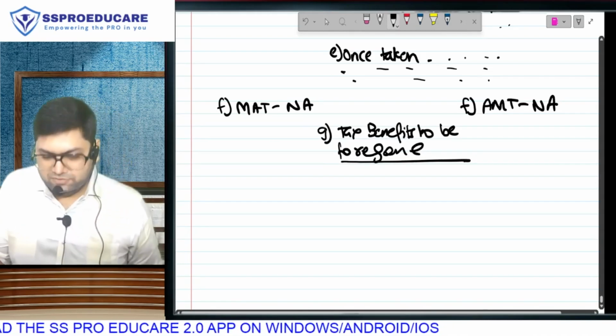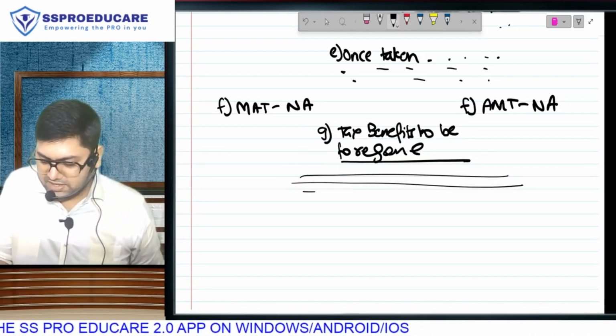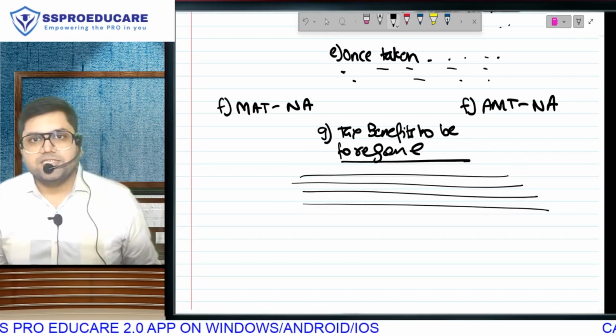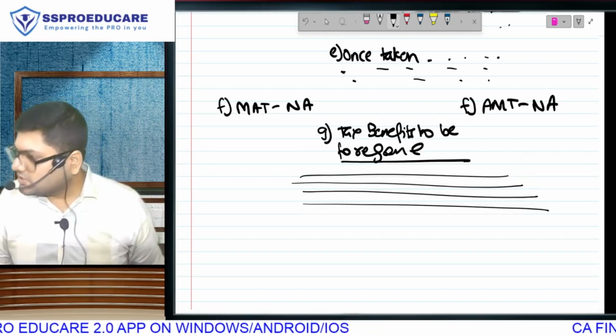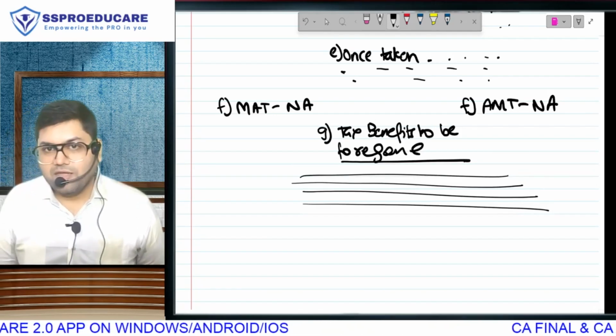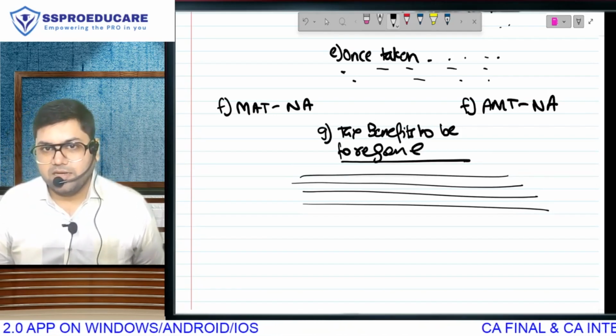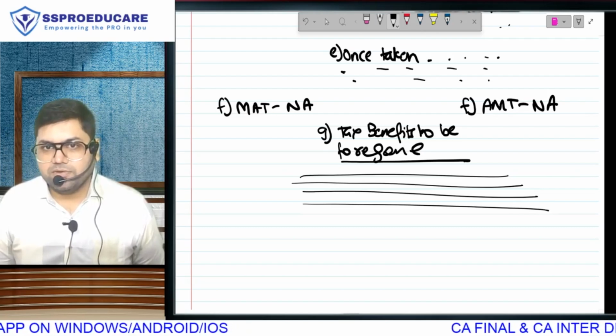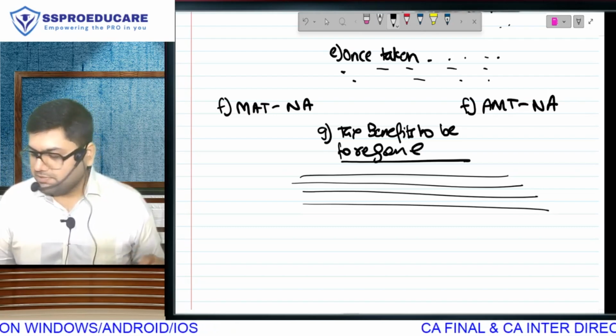Whatever tax benefits have to be foregone in 115BAC, whether it is additional depreciation, scientific research, 35AD or Chapter VI-A, all those have to be foregone here as well. Absolutely, absolutely the same.